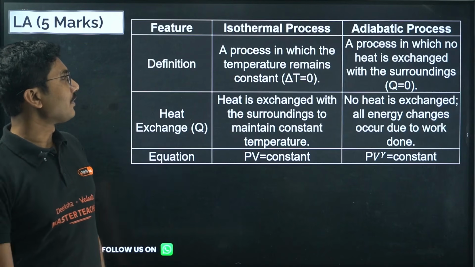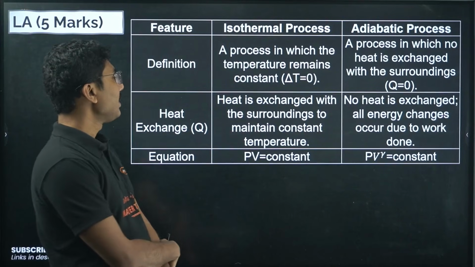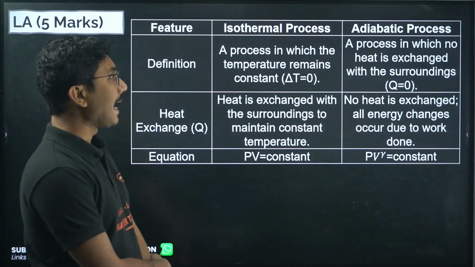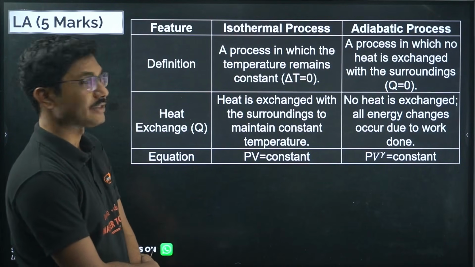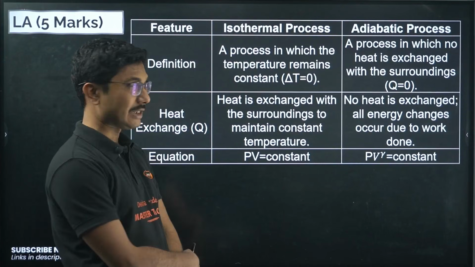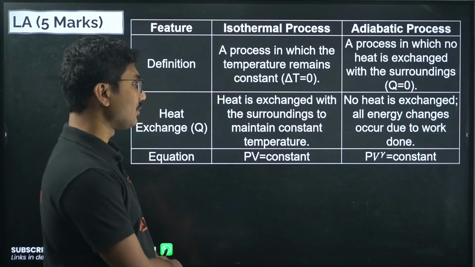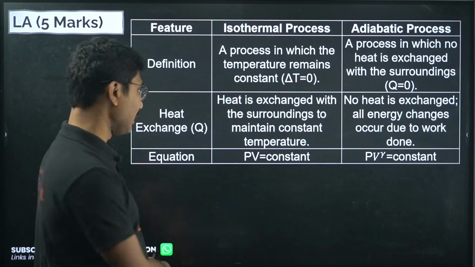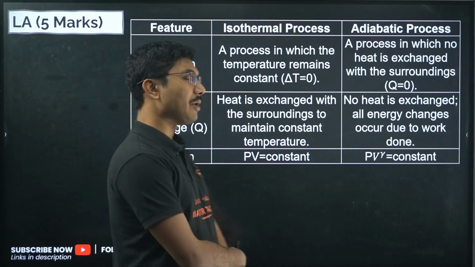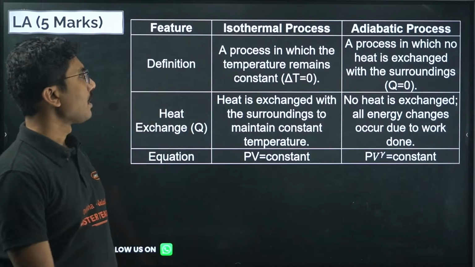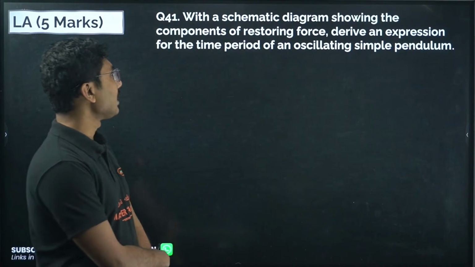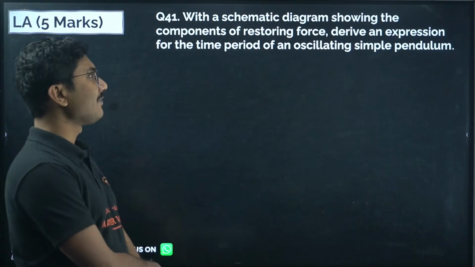Anyway, now the difference between isothermal and adiabatic process. Definition: a process in which the temperature remains constant is called isothermal. A process in which no heat is exchanged with the surroundings is called adiabatic. In isothermal, heat is exchanged with the surroundings to maintain the constant temperature. In adiabatic, no heat is exchanged, all energy changes occur due to the work done. In equation, isothermal is PV equals constant, and the adiabatic process equation is PV to the power of gamma equals constant. Okay, very easy.